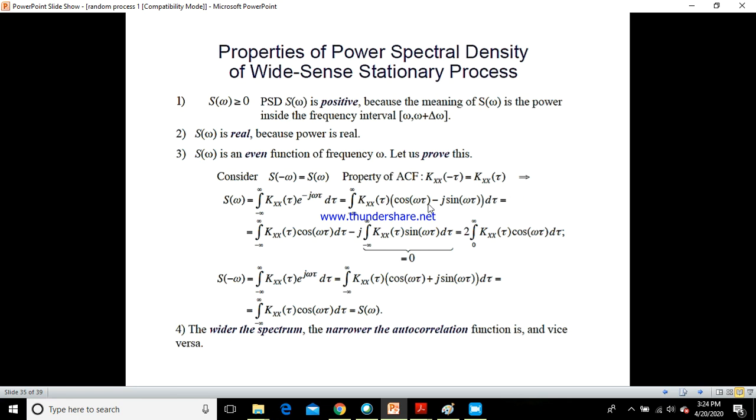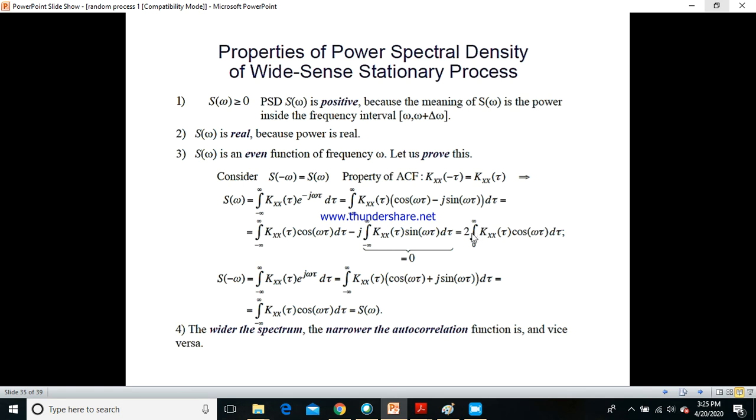I am going to separate these two terms now, which will give me integration of minus infinity to plus infinity Kxx of tau cos omega tau d tau minus j into sin omega tau term. So here, if I want to have maximum power, then the term with the imaginary part should be equal to 0. Therefore, if I equate this to 0, I will end up with integration of minus infinity to infinity Kxx of tau cos omega tau d tau, or I can also write this in terms of 2 into integration of 0 to infinity.